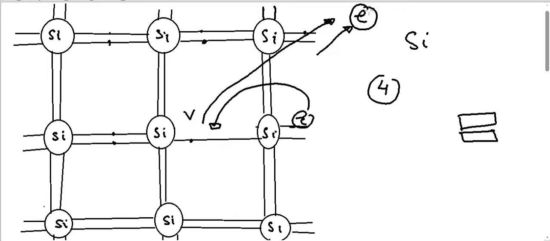Because there is an empty position at the same energy level, this electron can now move to this position. And now when this electron moves into this position, there is an empty place here. So an electron from another neighboring atom can come and take this position. In this way, this can also help us to conduct electricity.